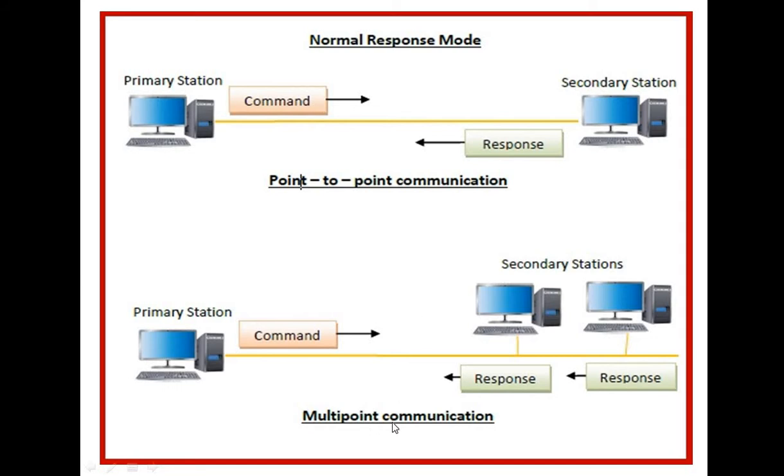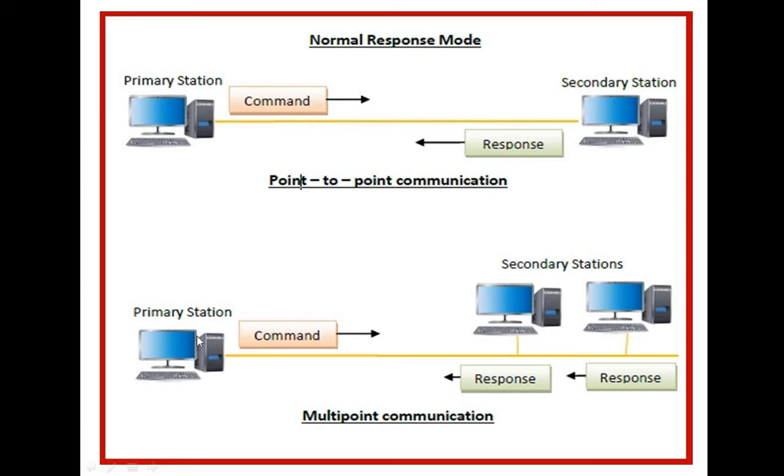The same applies in the case of multi-point communication. Why is it multi-point? Because here the primary station is one, but the secondary stations are two. That means the link is established with two secondary stations and one primary station.